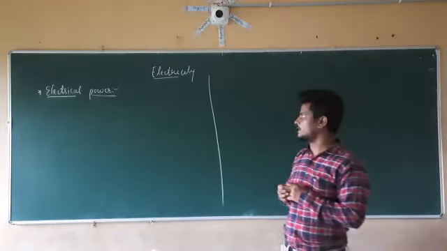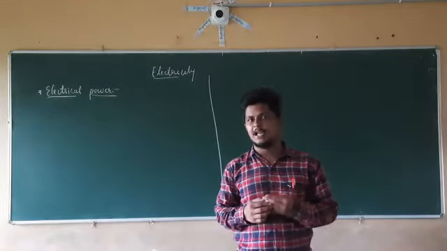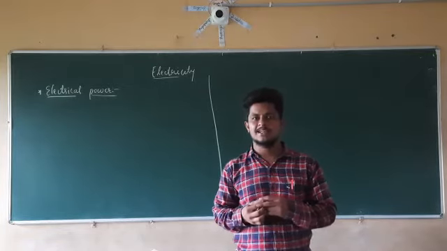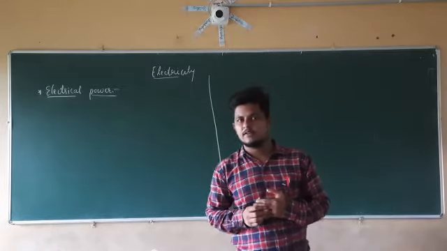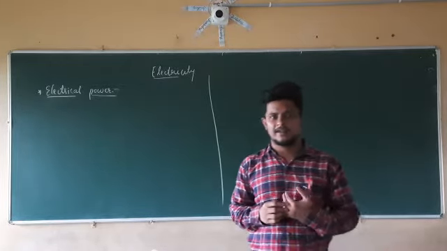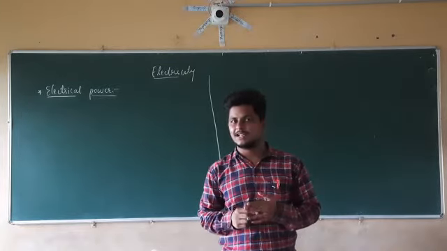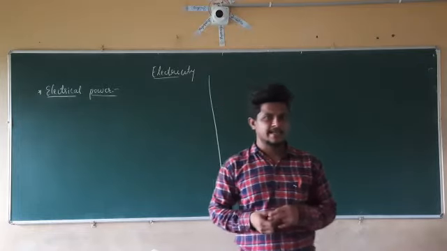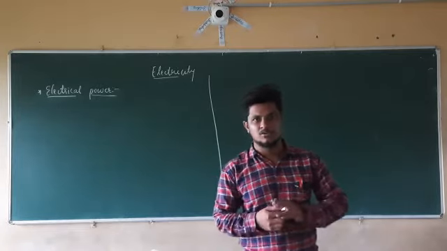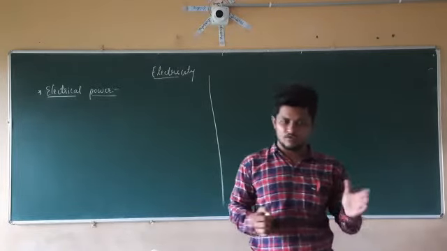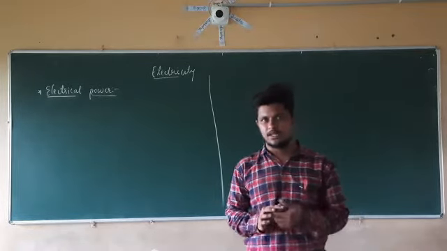So we are discussing the electricity topic. In the last class we discussed the heating effect of electric current. That is, when electricity passes through a conductor, it releases some heat energy. This is given as H equal to I square R T, known as Joule's law of heating, where H is directly proportional to I square, H is directly proportional to R, the resistance of the conductor, and H is directly proportional to T, the time taken by the current to flow through that conductor. Therefore, we have the formula H equal to I square R T.